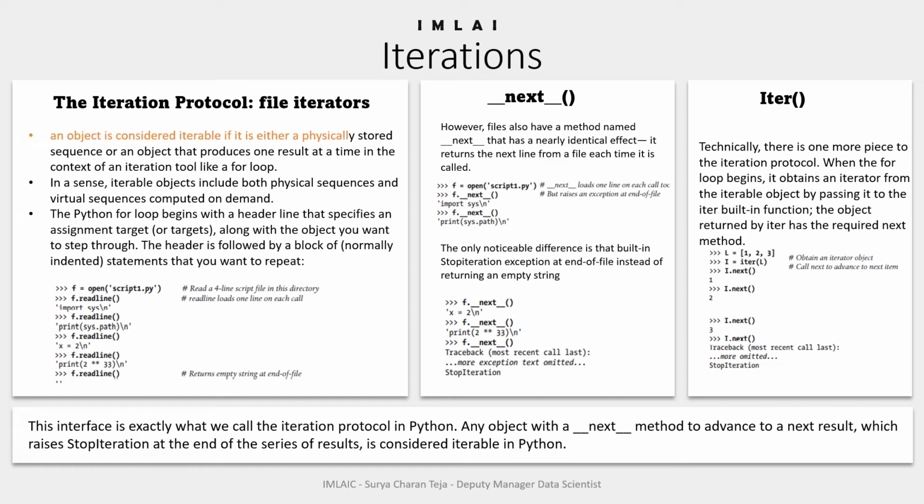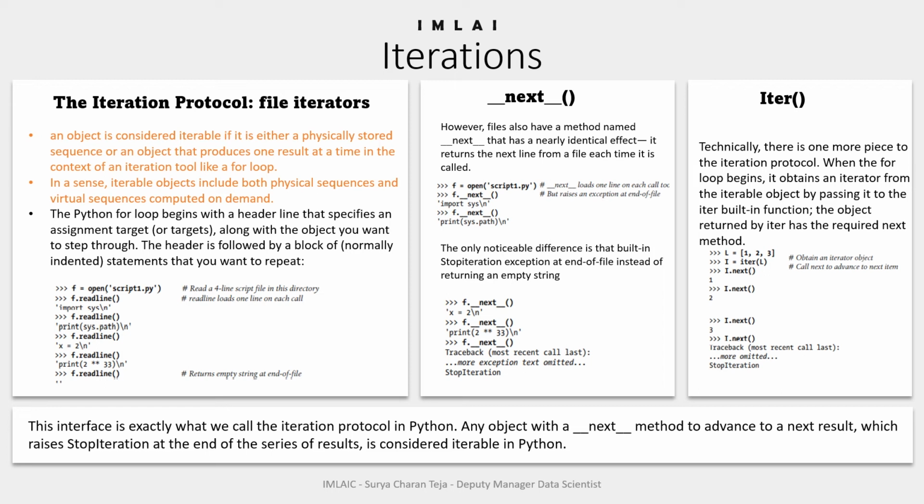An object is considered iterable if it is either a physically stored sequence or an object that produces one result at a time in the context of an iteration tool like a for loop and a list comprehension. So in a sense, iterable objects include both physical sequences and virtual sequences computed on demand.